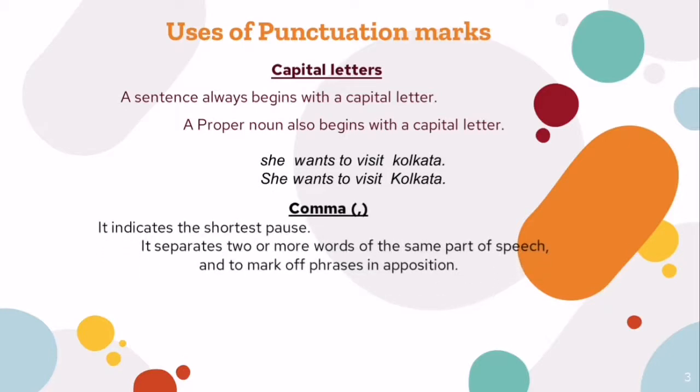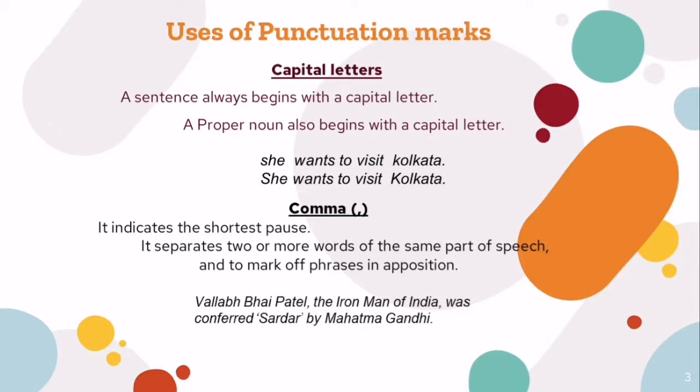Next is comma. It indicates the shortest pause. It separates two or more words of the same part of speech, and to mark off phrases in apposition. Apposition means something closely connected, means almost same in view. Sardar Vallabhbhai Patel, comma, the Iron Man of India. These are two names of the same person. Sardar was conferred by Mahatma Gandhi. So the two appositions here are Sardar Vallabhbhai Patel and the Iron Man of India, and they are separated by a comma.